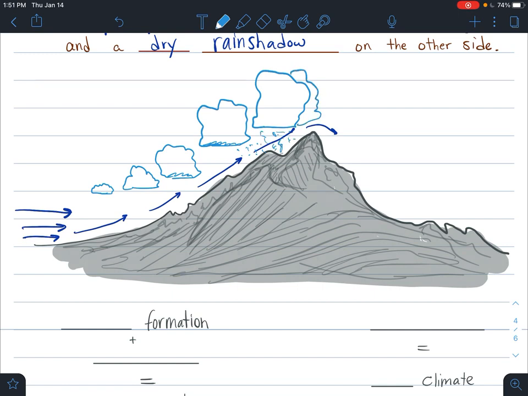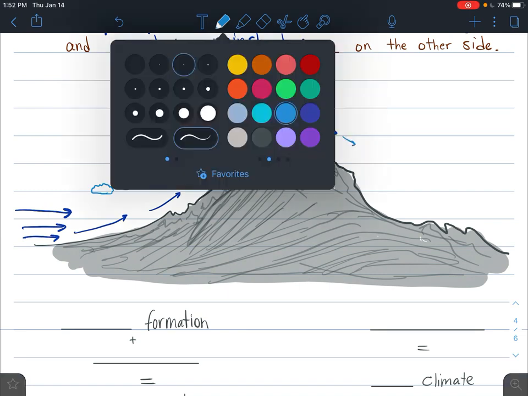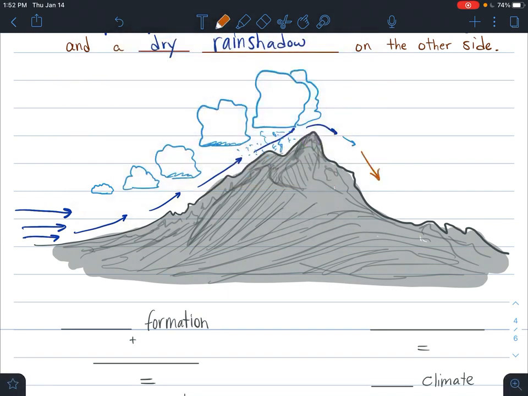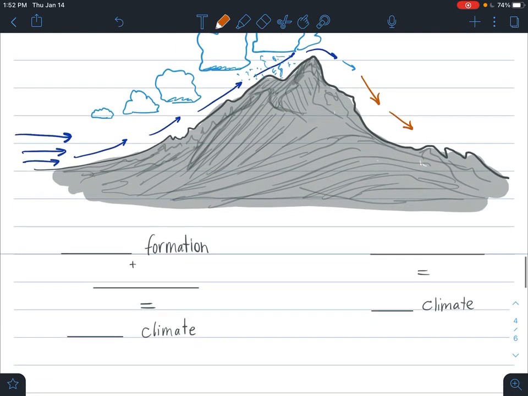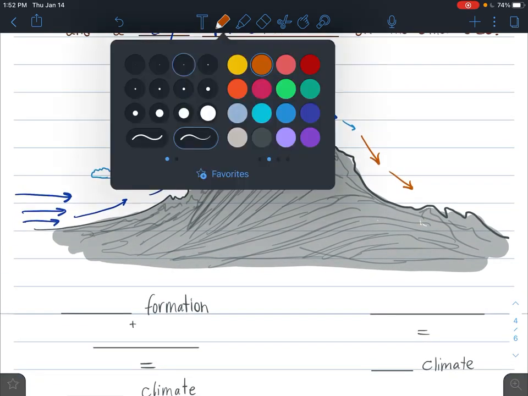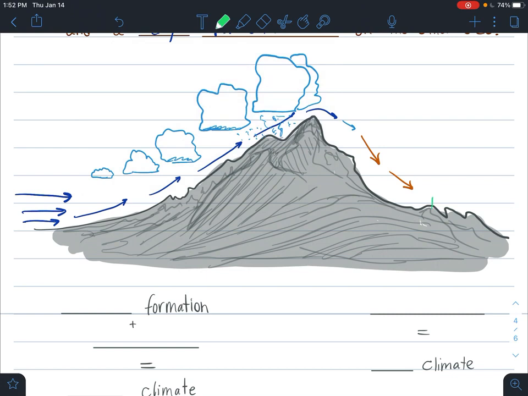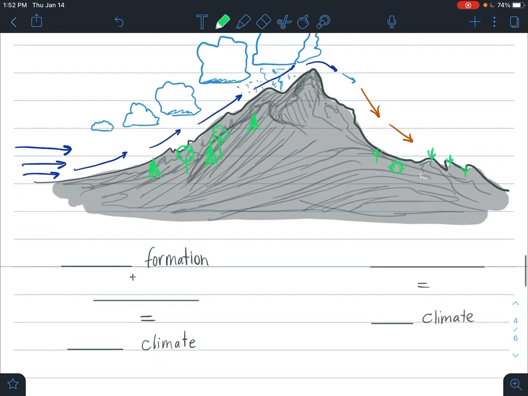Now, now that all that water has been sucked out of that air, when you come down the downside, we end up having dry air descending. And so this side on the right ends up being a rain shadow. A lot of times we end up with deserts. A lot of times deserts are on the other sides of mountain ranges, where on one side it's nice and there's a lot of trees and vegetation over here, and on the opposite side, there's a lot more cactus that form because this is more of a dry type of landscape. It doesn't have to be hot, but sometimes they are.